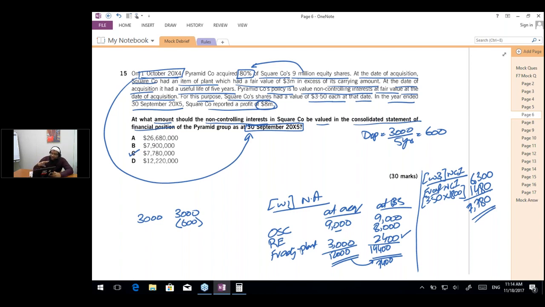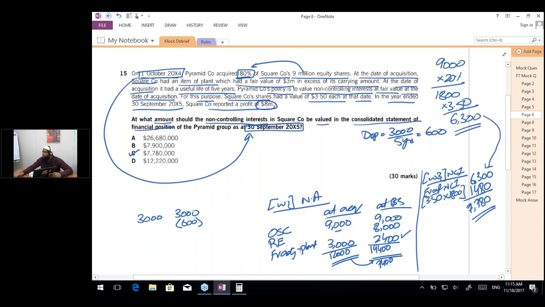Okay, now the total shares of the subsidiary were actually 9,000 and we have acquired 80%. So 20% actually belongs to NCI. So that would become 1,800 and then 3.5 is giving us 6,300. So this is how we have calculated 6,300: total shares of NCI into 20%.